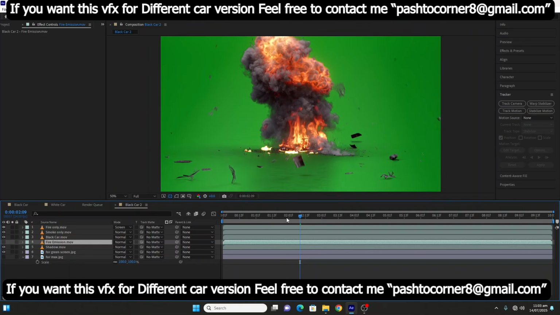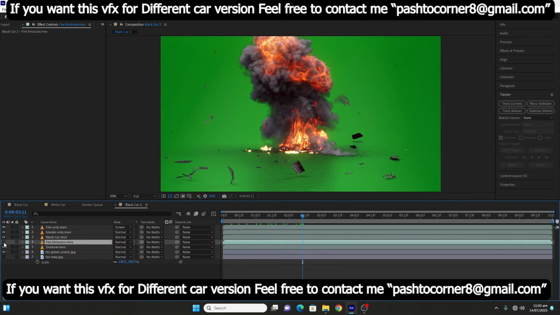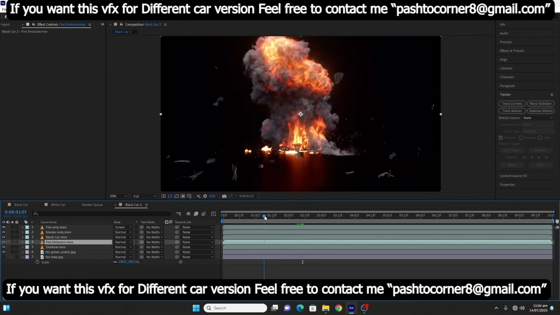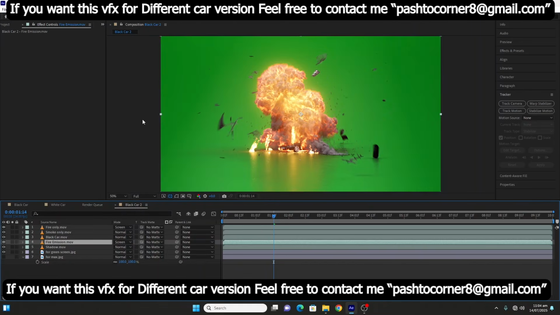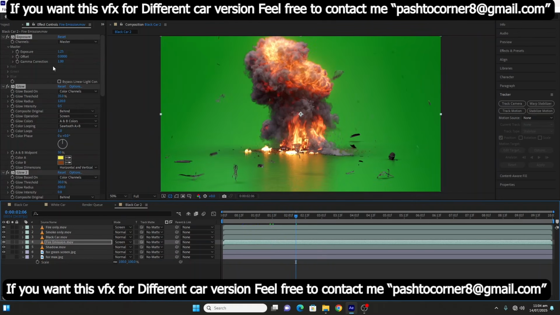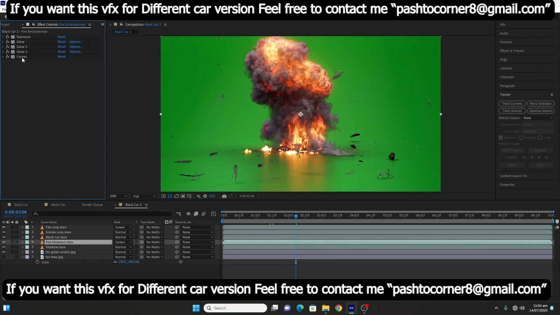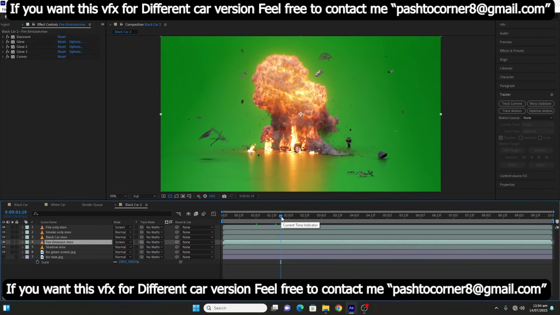This is the shadow pass. The shadow pass is also separate. You can darken it, brighten it, whatever you want. And this is the emission layer. Just change the blend mode to screen and done. Add some settings to it and done. Adding some exposure, glow, and curves. You have full control on the separate layer.